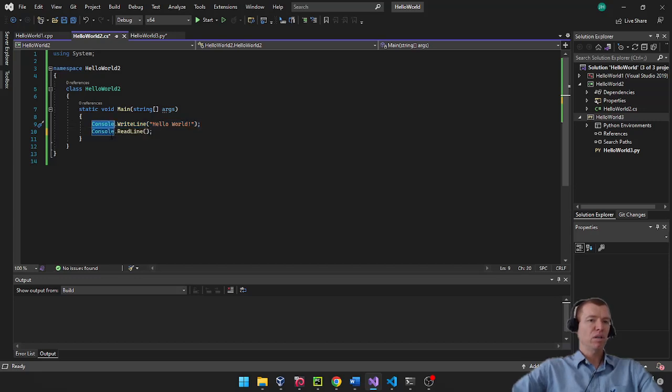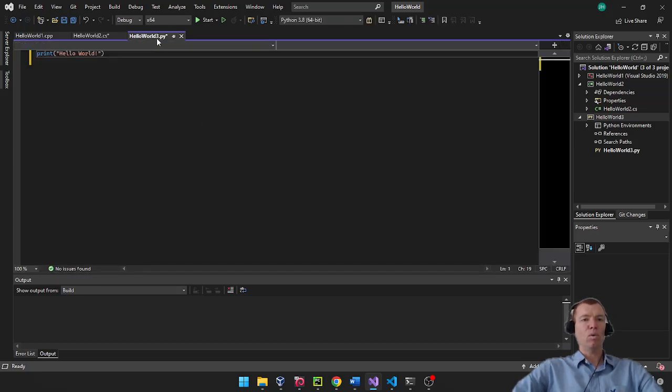We know a console is your shell or your terminal that you're writing in. Writing a line, you understand what that is, and then we tell it what we're writing here. So while it's not grammatically perfect English, at least you can read the line of code and understand what's going on. Now the most readable is our .py file, our HelloWorld3.py. Again, not perfect English, but it's 1 line of code, very simple, and it prints the words Hello World.